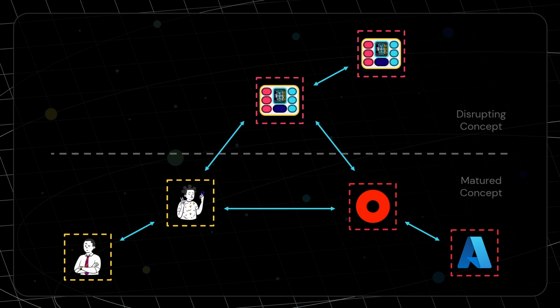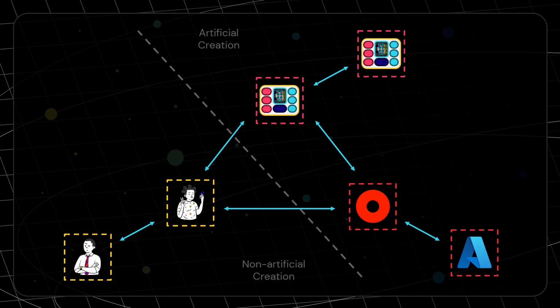But then we have the disruptive concept of AI agents, which we still discuss a lot nowadays. That's also why I'm doing this video, because there are a lot of concepts spread all over the internet. So we could separate this triangle in terms of something more mature and something more disruptive. But we can also separate it in terms of artificial or non-artificial. This means that we humans were not created by ourselves, so to say, but the systems and the agents are a product of our creation.